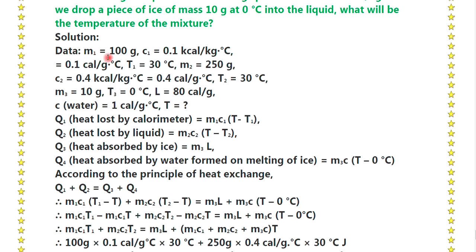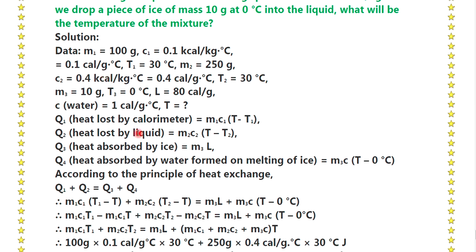Solution, data: m1 is 100 gram, c1 is 0.1 kilocalorie per kg degree Celsius, which is equal to 0.1 calorie per gram degree Celsius. T1 is 30 degrees Celsius, m2 is 250 gram, c2 is 0.4 kilocalorie per kg degree Celsius, which is equal to 0.4 calorie per gram degree Celsius. T2 is 30 degrees Celsius, m3 is 10 gram, T3 is 0 degrees Celsius, L is equal to 80 calorie per gram, c is equal to 1 calorie per gram degree Celsius. T is equal to how much?